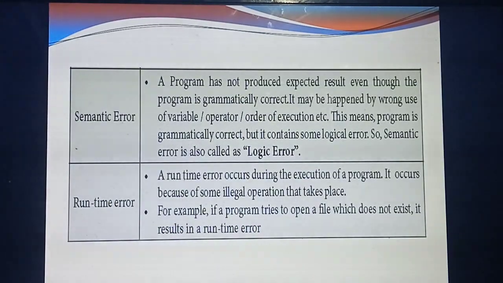Second one is semantic error. Semantic means your program is grammatically correct, no problem. You have written the program in the same format you need. But the order in which you are writing the program is wrong. For example, after the header file, namespace and main function, first you should write cin. But instead of writing cin, you write cout first and cin second.